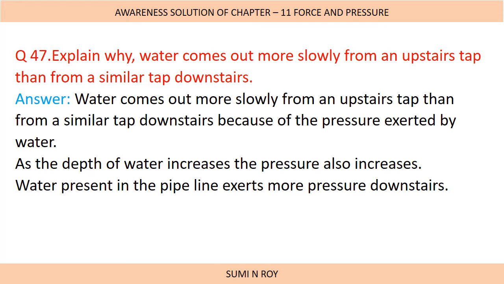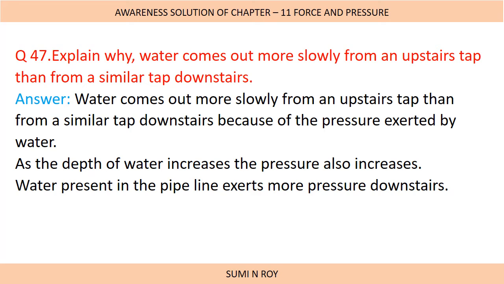They will have more water pressure, and because of the more water pressure, the speed of water coming out of the tap will be more. As the depth of water increases, the pressure also increases. Water present in the pipeline exerts more pressure downwards.